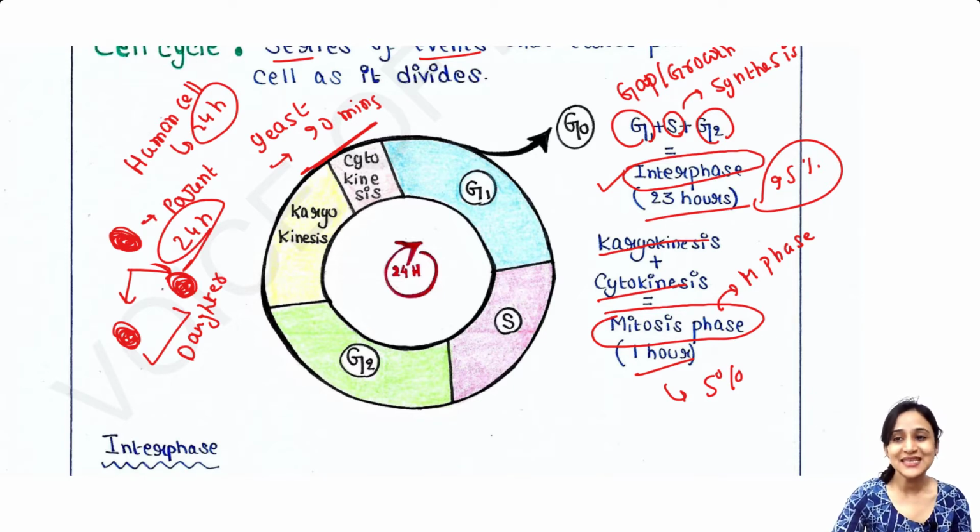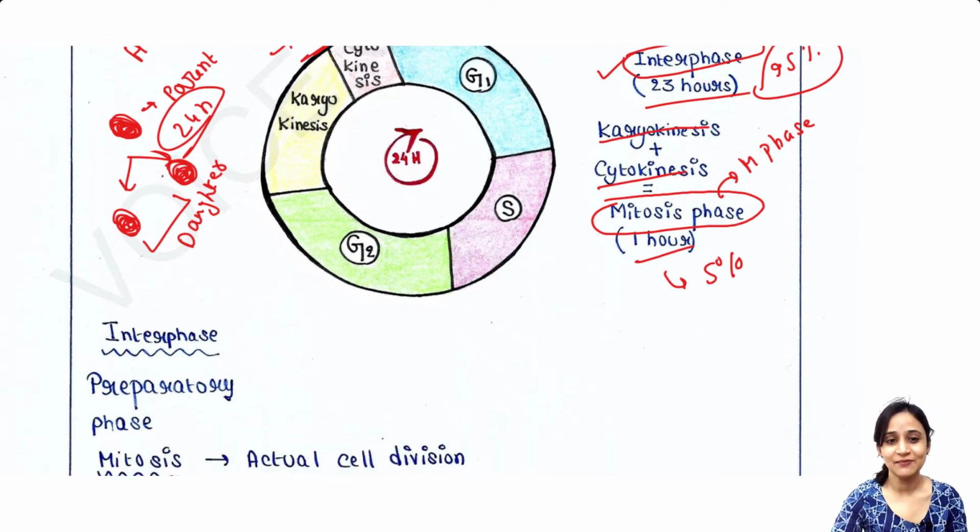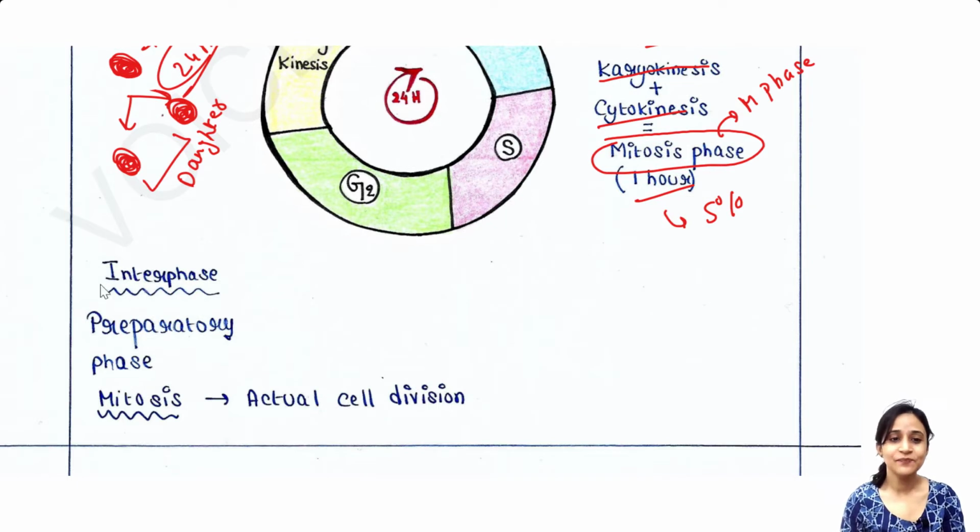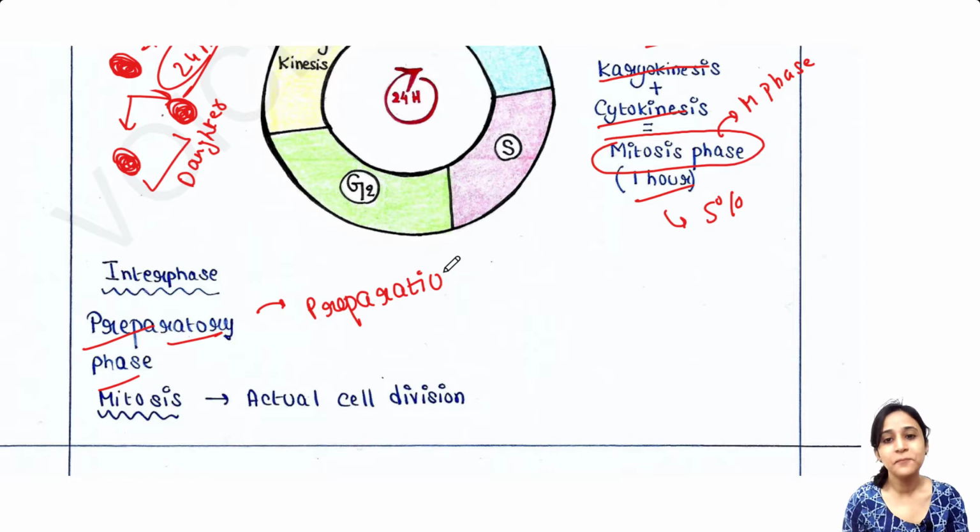Okay. Now this interphase that takes 95% of the time is actually the preparatory phase. That means it is the preparation. During that time, the cell makes all the necessary components which it requires for its division. That's why this is the preparation phase.